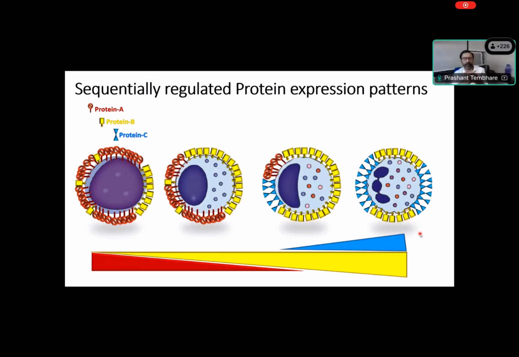What we are looking at is this: we put in antibodies against these proteins, which bind to the protein, and these antibodies are attached to a fluorescence, which we detect by flow cytometry. I'll come to that also. But I hope you understand what I mean when I say the density of protein changes from one form to another. Because this density is tightly regulated by gene expression across all humans all over the earth, we find that this expression pattern of proteins is highly reproducible.